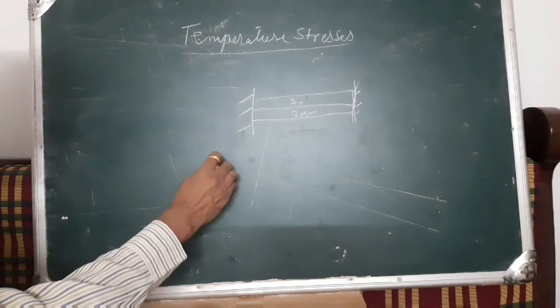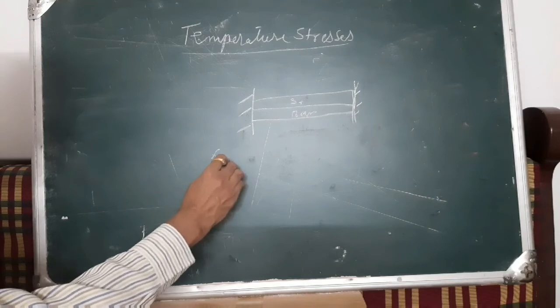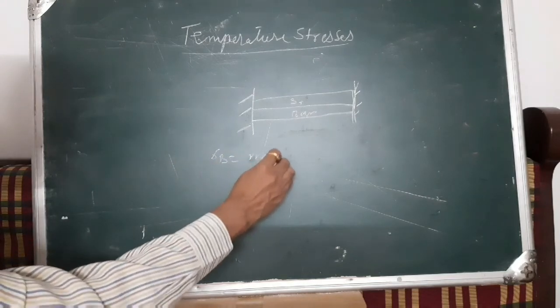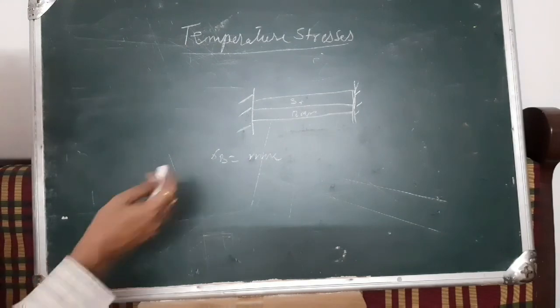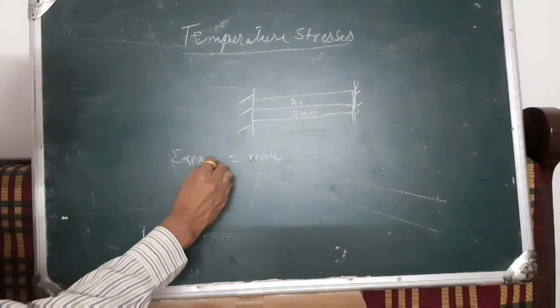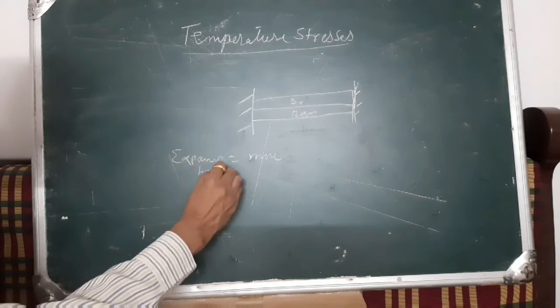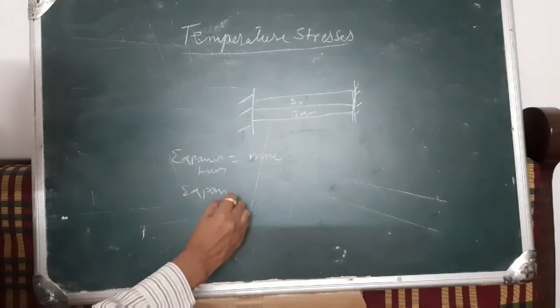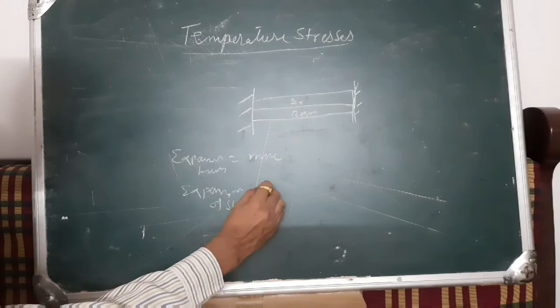So sigma B in that case, in brass, it will be more. Or we can say in that case the expansion of brass will be more, whereas the expansion of steel will be less.